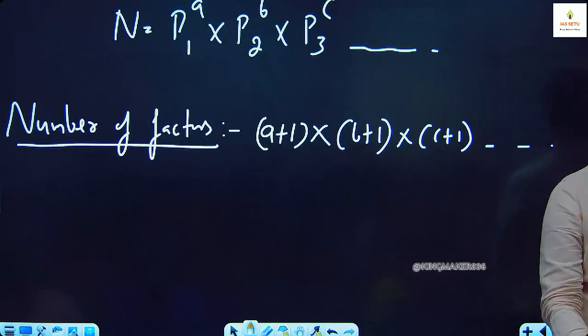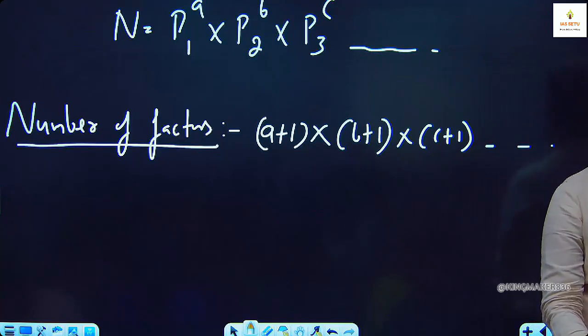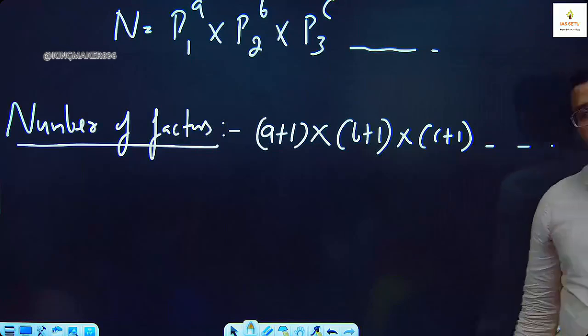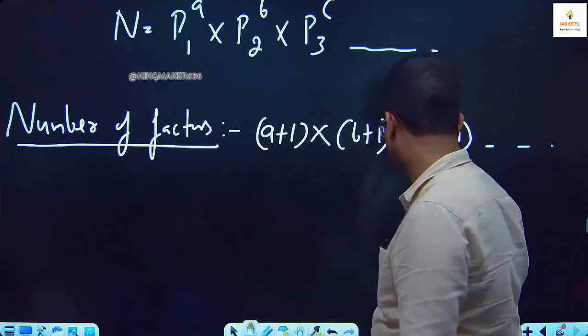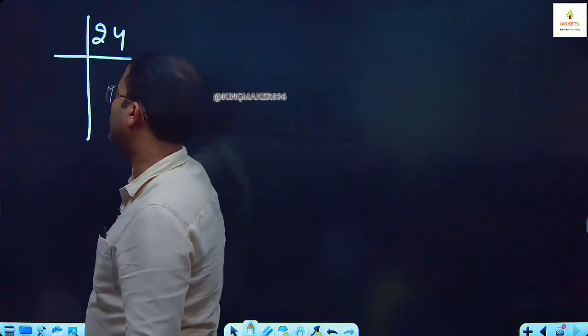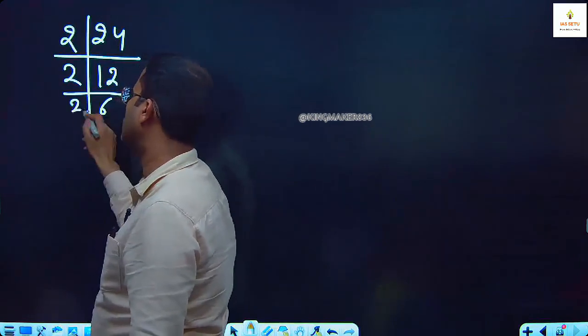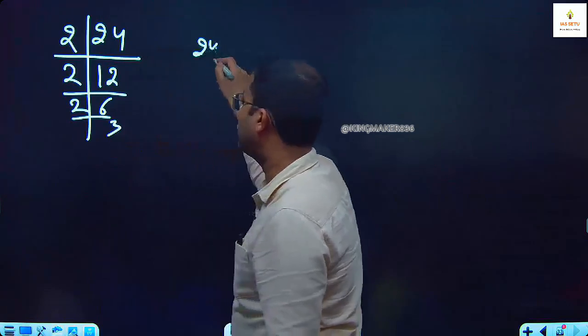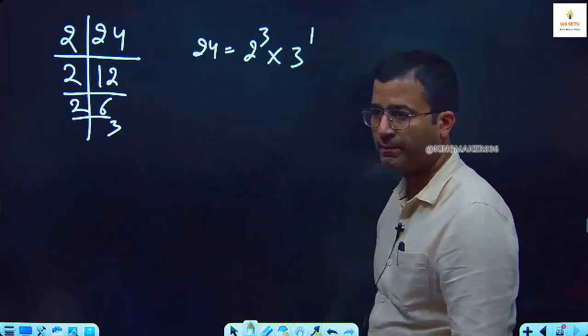I will take 3 examples step by step so that all of you can understand. We have checked 24 has 8 factors, so I tell you with the help of this shortcut. 24. First, you have to express 24 in prime form. 2 common 12, 2 common 6, 2 common 3. So you can write 24 is 2 to the power 3 into 3 to the power 1.